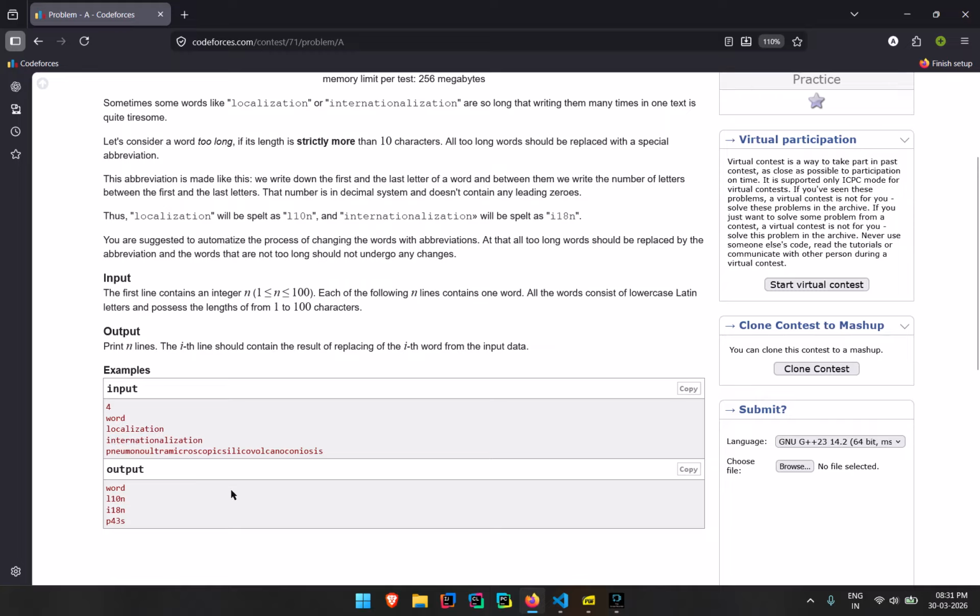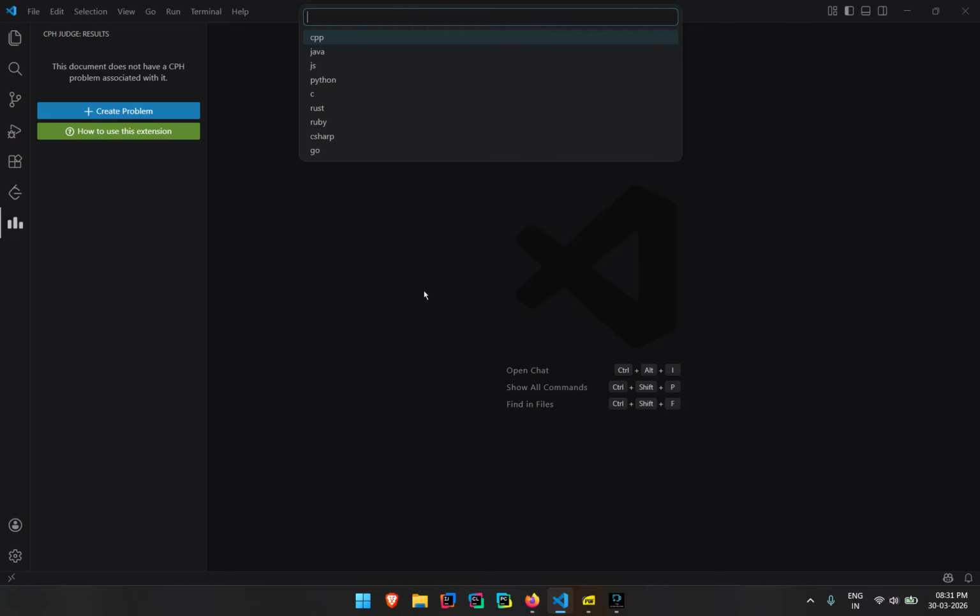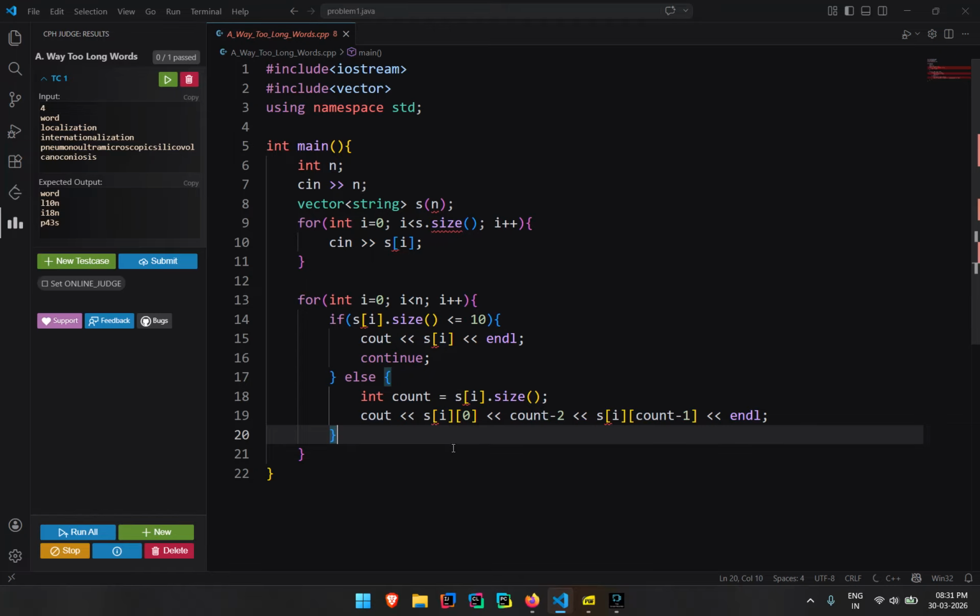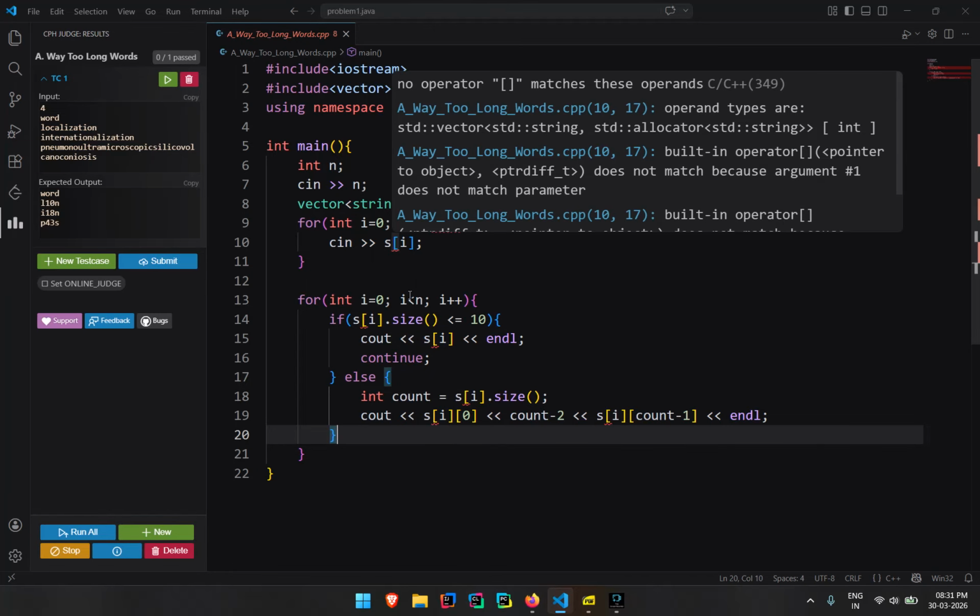What I would do over here is take a string, convert it to a vector, and then count using a linear count, O of n time, obviously O of n time, and then solve it. So this is the code for that.